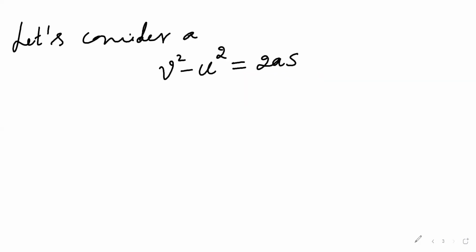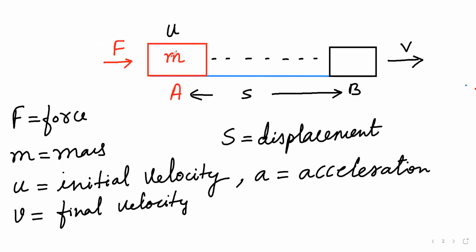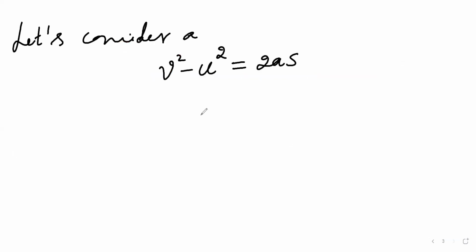Okay, so we know that initially the body was at point A having the velocity u. After applying the force F, it got displaced to the point B and started moving with the velocity v. So there is a change in the velocity. When the body has a change in its velocity, we can say that it has acceleration a. So that can be written here as v square minus u square equals 2as.